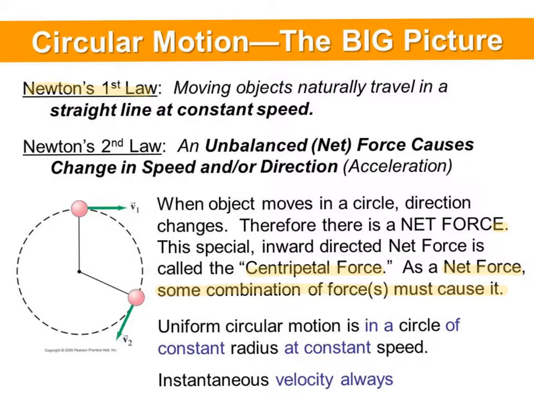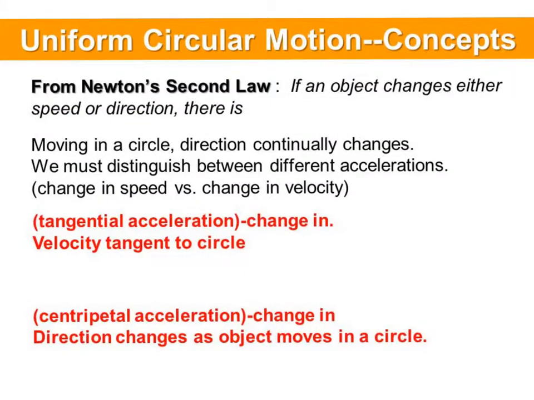Because it is a net force, some combination of forces must cause it. Uniform circular motion means the object is moving in a complete circle and it's perfectly uniform in terms of force. We had some historical background as well as concepts. Now we'll look at some technical terms of uniform circular motion. Anytime an object changes either speed or direction, there's a change in velocity and hence acceleration.